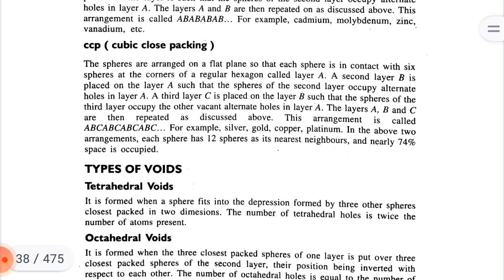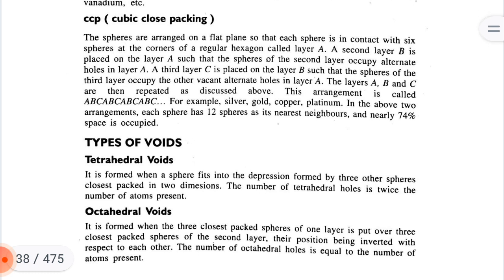CCP, cubic close packing. The spheres are arranged on a flat plane so that each sphere is in contact with six spheres at the corner of a regular hexagon, called layer A. A second layer B is placed on layer A such that the spheres of the second layer occupy alternate holes in layer A. A third layer C is placed on layer B such that the spheres of the third layer occupy the other vacant alternate holes in layer A. The layers A, B and C are then repeated as discussed above.